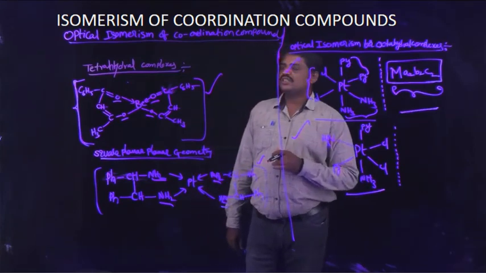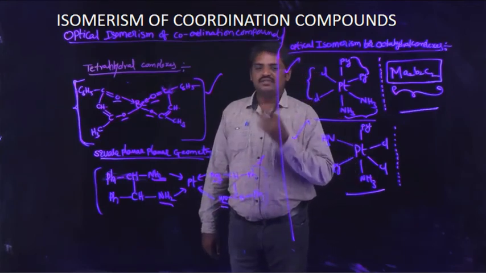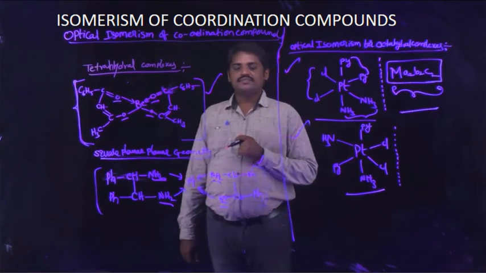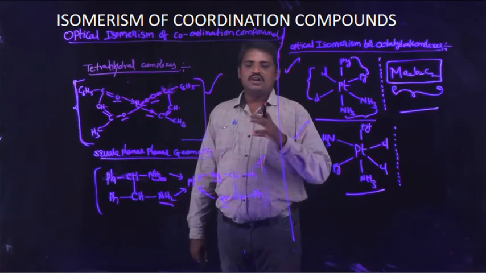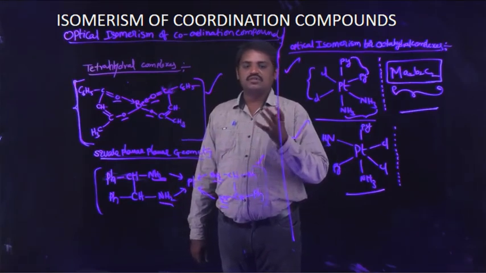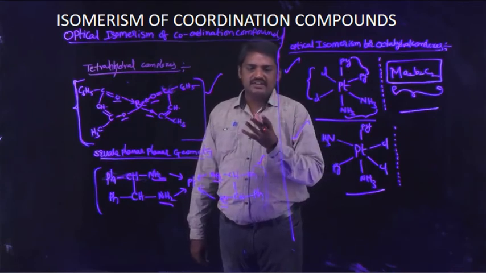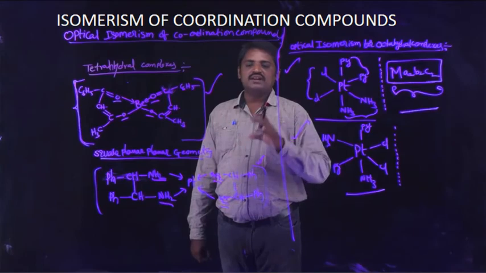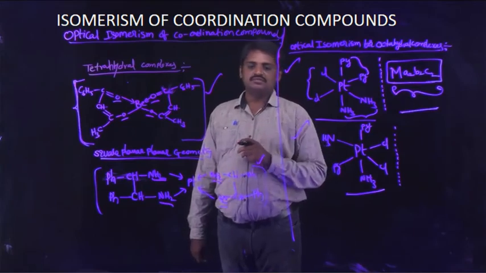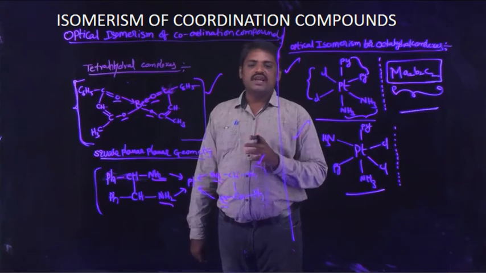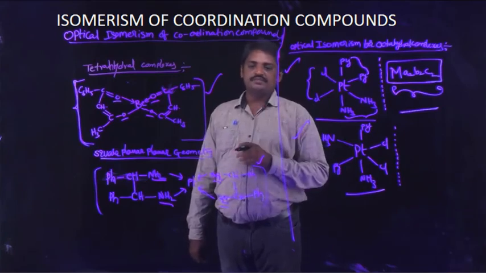First, what is the meaning of optical isomerism? Optical isomerism means the compound, coordination compound or complex, rotates plane polarized light. That compound is known as an optically active compound, and that process is known as optical isomerism.